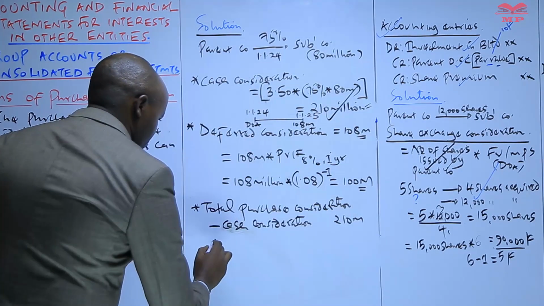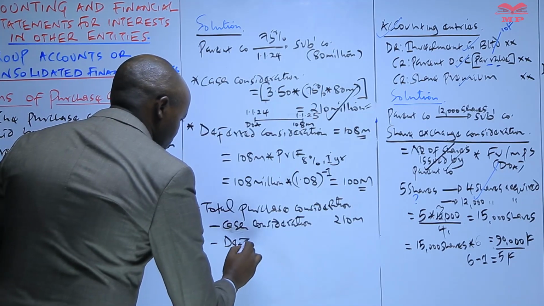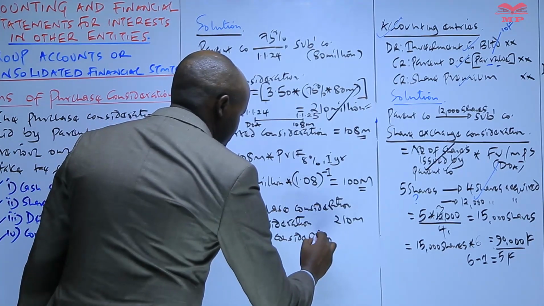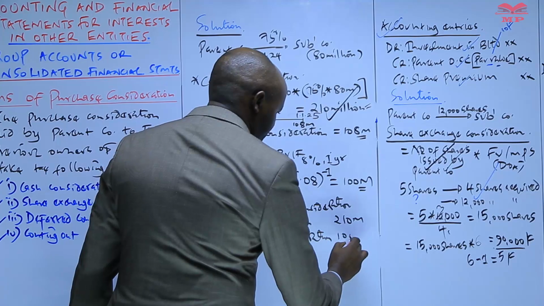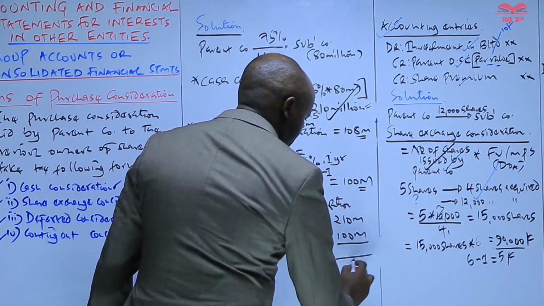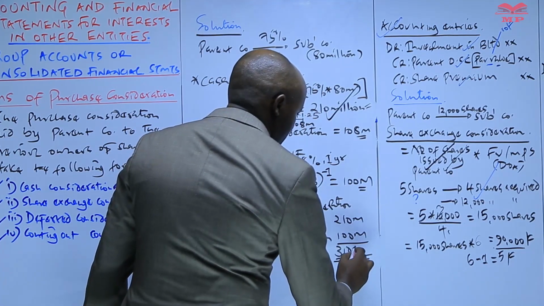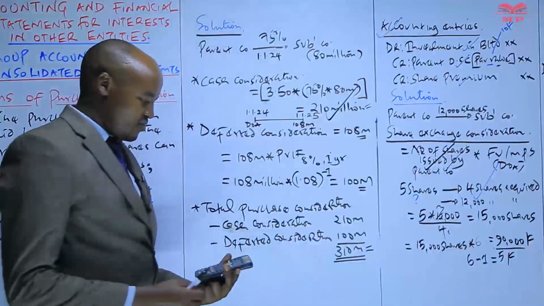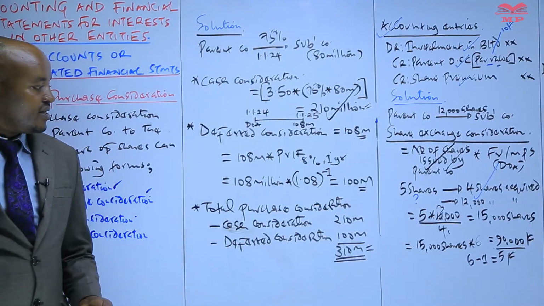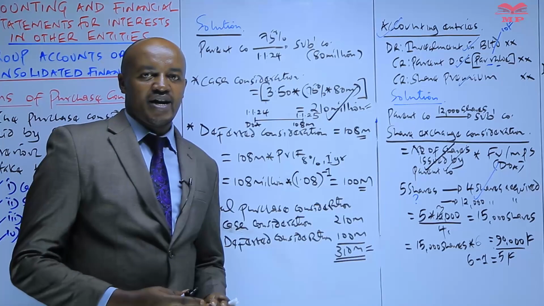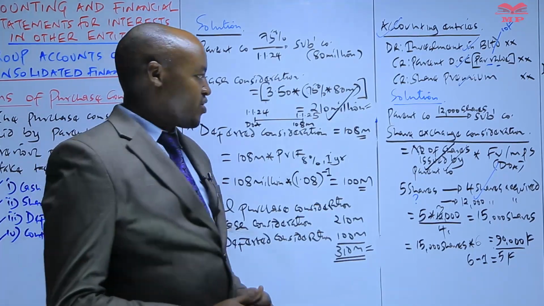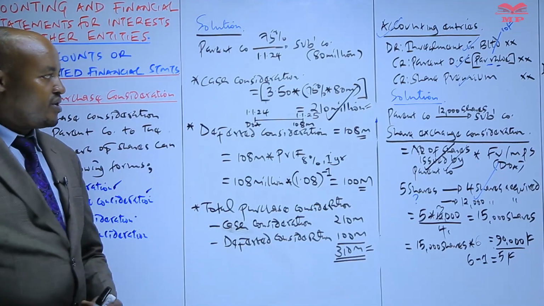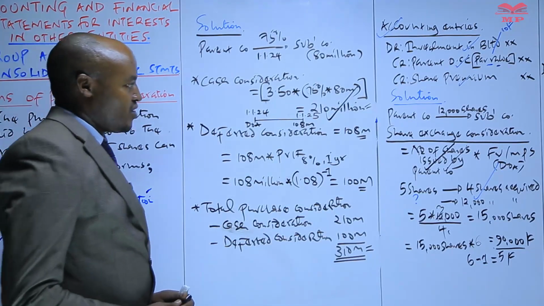And then we also have the deferred consideration, which is 100 million. So we get the total, which will be 310 million. So this is now the amount of consideration which will be used by the parent company in determining the goodwill arising from business combination. So therefore, that's how we deal with what we refer as a deferred consideration.